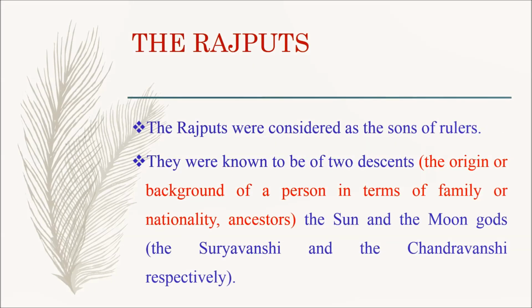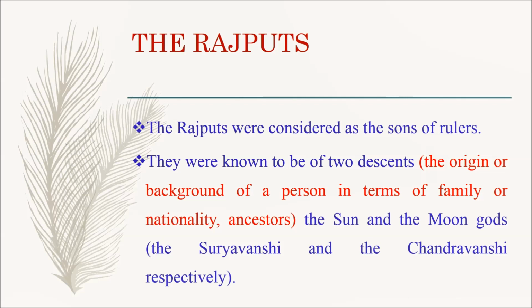The Rajputs were considered as the sons of rulers. They were known to be of two descents, the sun and the moon gods, the Surya Vanshi and the Chandra Vanshi respectively. Here, descents means the origin or background of a person in terms of family or nationalities. In other words, ancestors.